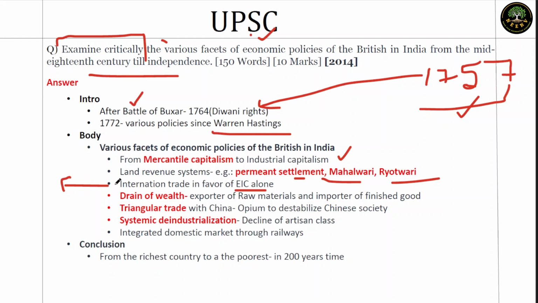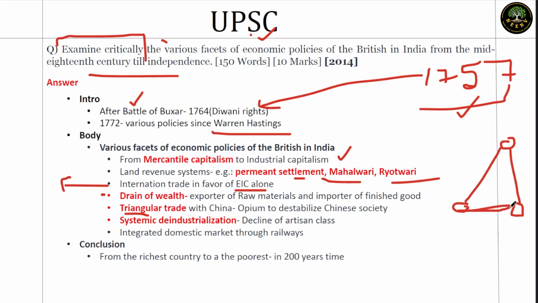That's their economic policy. So high duty for goods from India to Europe and very low duty or tax exemption for goods that are coming from Europe or Britain. That's the kind of trade policy they had. Then drain of wealth, something similar to the first point that we already mentioned: export of raw material, import of finished goods. Then another economic policy that they had was the triangular trade, where opium was taken from India to China. From China you take silk as well as tea, mainly tea, and you take it to Europe. This is the triangular trade.